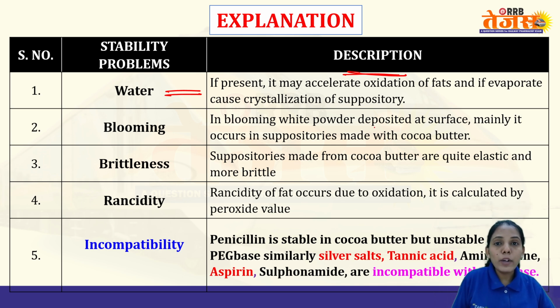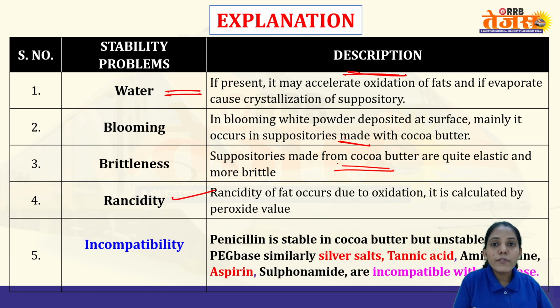Blooming means a white powder will be deposited at the surface of suppositories made with cocoa butter, because we have seen that cocoa butter has some disadvantages. So blooming is one of them: a white powder will deposit, right? You can remember it as white flour, which is blooming. Brittleness means that what is prepared from cocoa butter is quite elastic and brittle in nature.